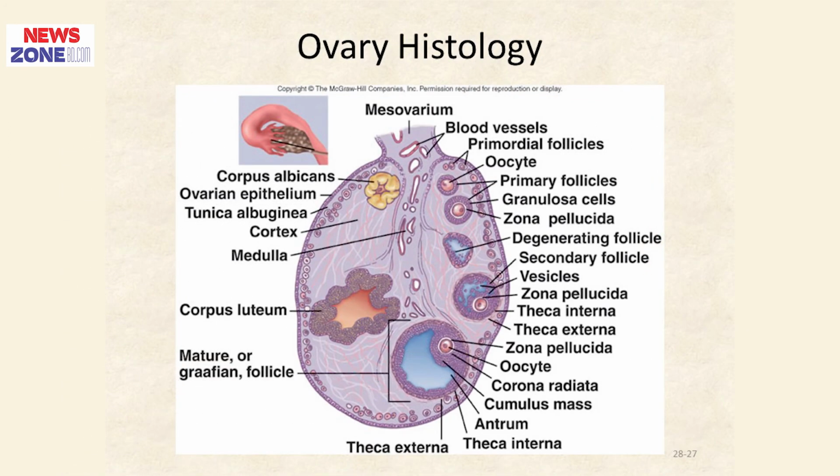This figure shows the ovarian histological structure. You can see that this is the ovary, which has an outer cortex and medulla. In the cortex you can see the primordial follicles arranged in the periphery, and there are some developing follicles: primordial follicles, primary follicles, and then mature follicle, and some corpus luteum. You can find this in the outer cortex, and in the medulla there are blood vessels.